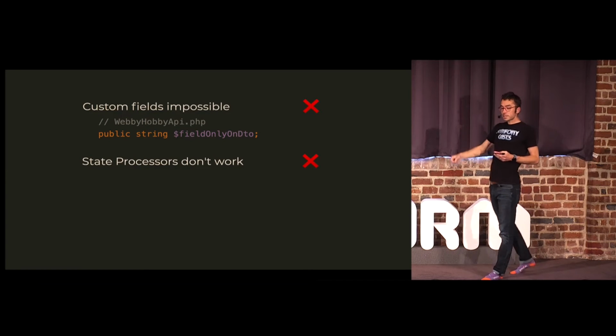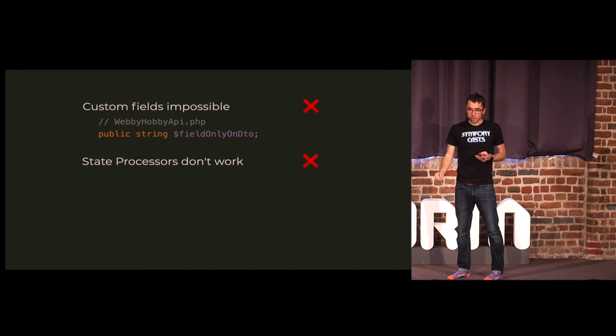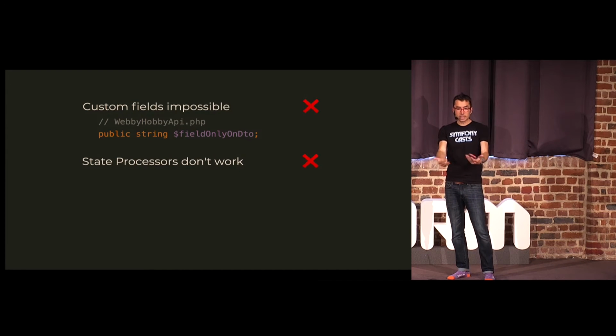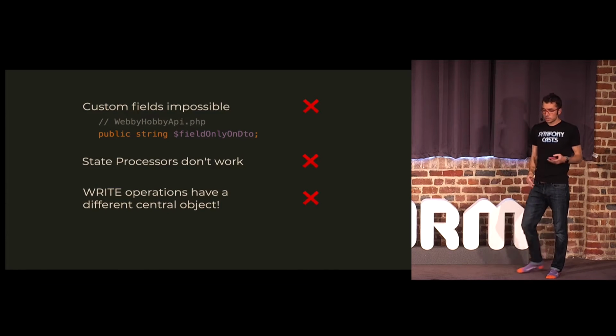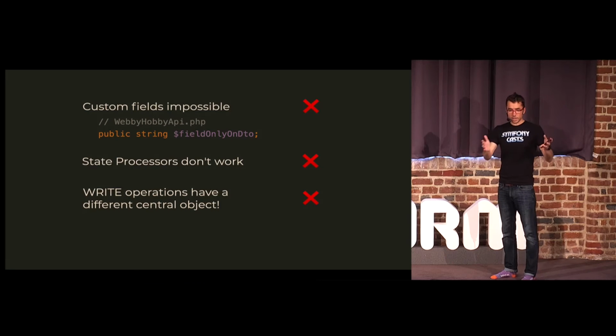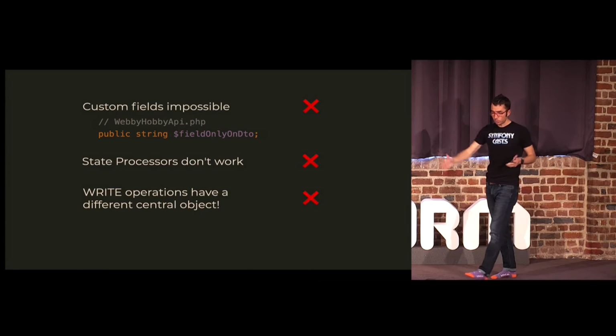The state processors also don't work. When you're saving, it sees that this is not an entity, and it doesn't do anything. It just skips. And these aren't bugs. This is just the system being meant out of the box to do so much. But if we want it to do everything, we need to do a little more work.